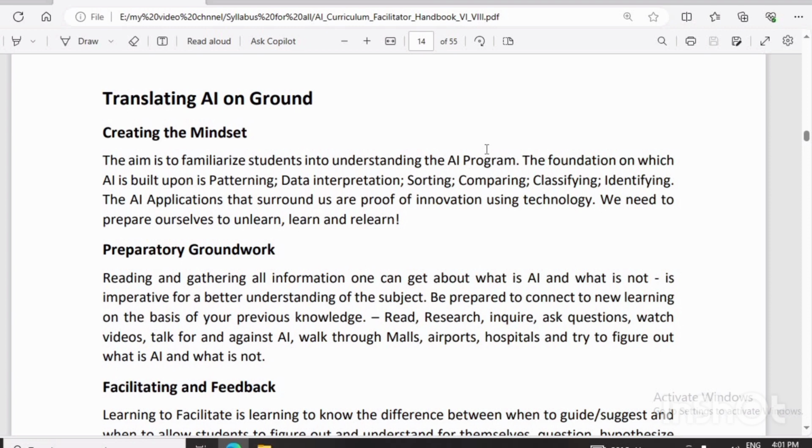Preparatory groundwork: reading, gathering all the information one can get about what AI is, what it does, what it does not, is imperative for a better understanding of the subject. So preparatory groundwork is gathering the information, reading the information, collecting the information, then analyzing that information and researching and inquiring into the information collected, then asking questions about that, and watching videos, and talks for and against AI. So these are all included in the preparatory groundwork.